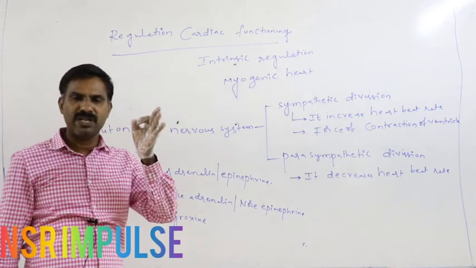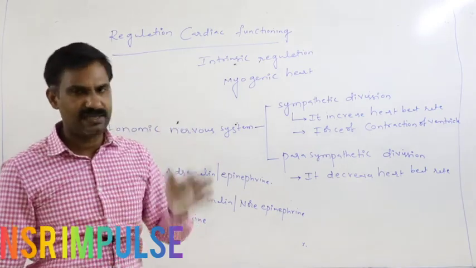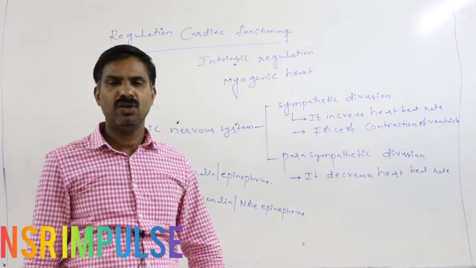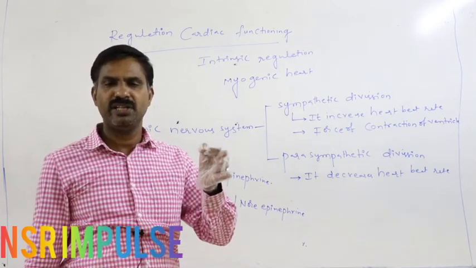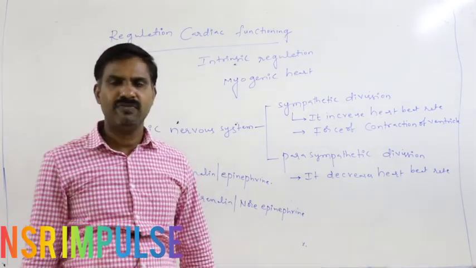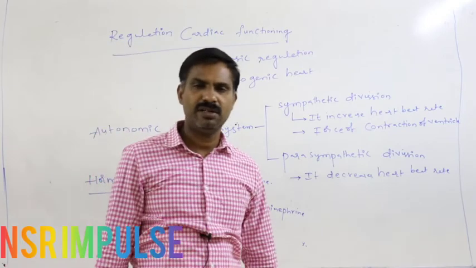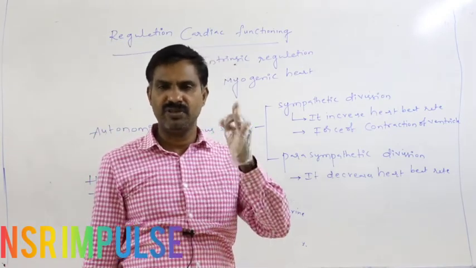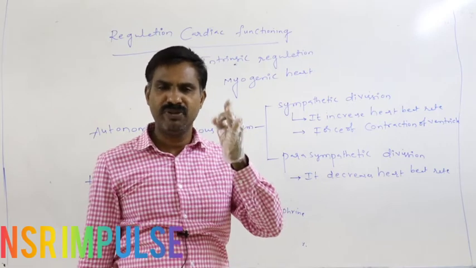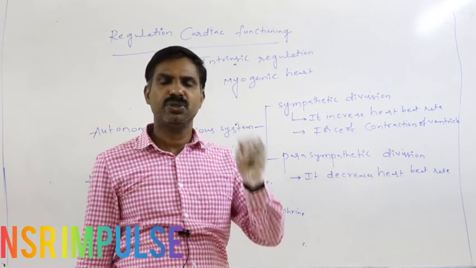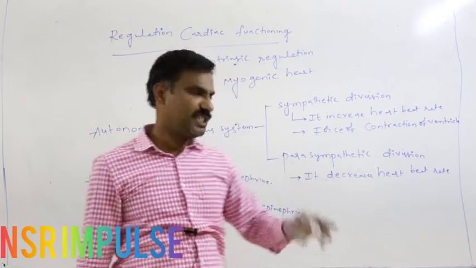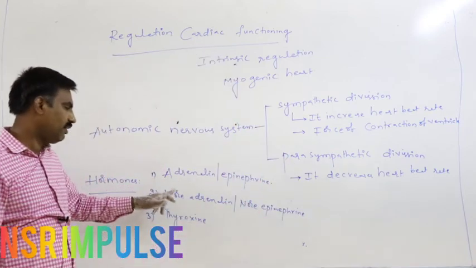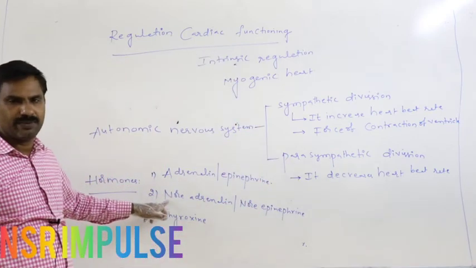So whenever the person is in an emergency case, for example, while you are appearing for the NEET examination, when you are sitting in the NEET examination, before the paper is given to you, definitely you are under tension. So during that, what is the hormone which is released? Adrenaline or noradrenaline.